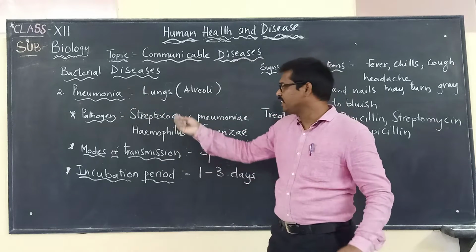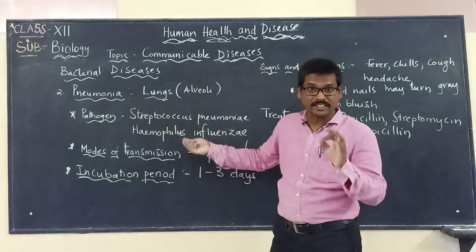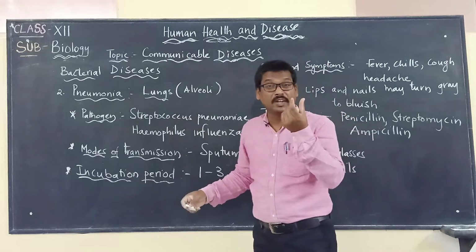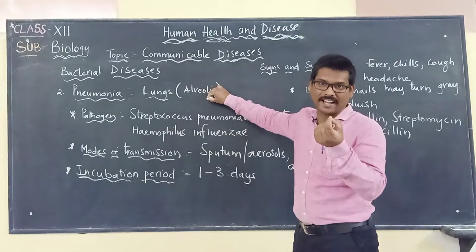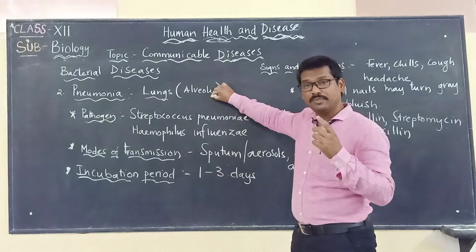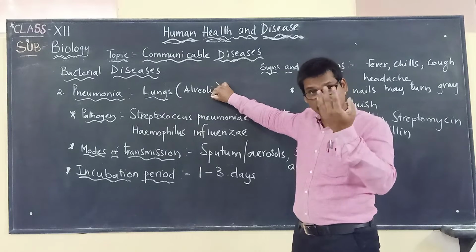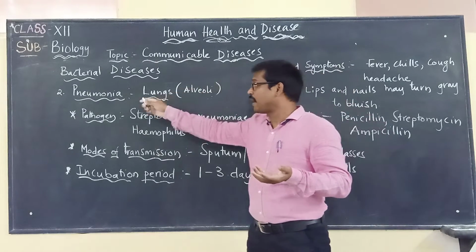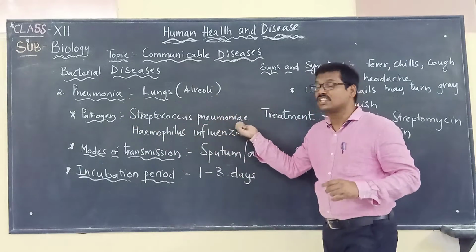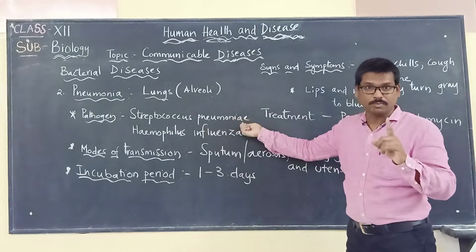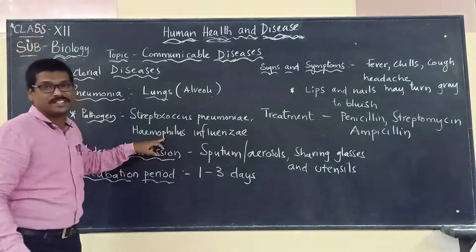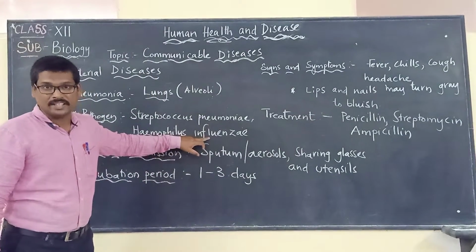And this pneumonia infects what? The lungs. It infects the lungs, especially the alveolar sacs, which are air-filled sacs. These alveoli, which help in the respiration process, are affected by the disease called pneumonia, caused by a pathogen called what? Streptococcus pneumoniae. Or otherwise there is another one called Haemophilus influenzae. This is another one.